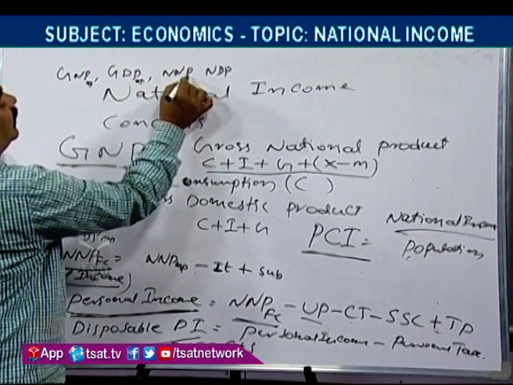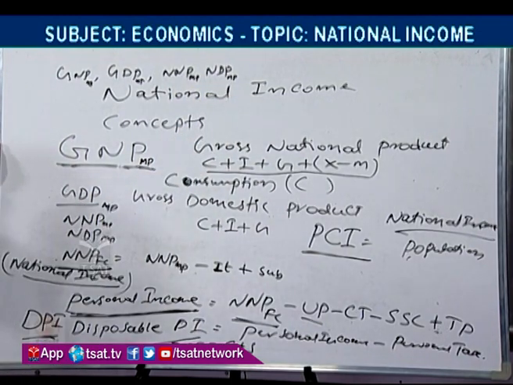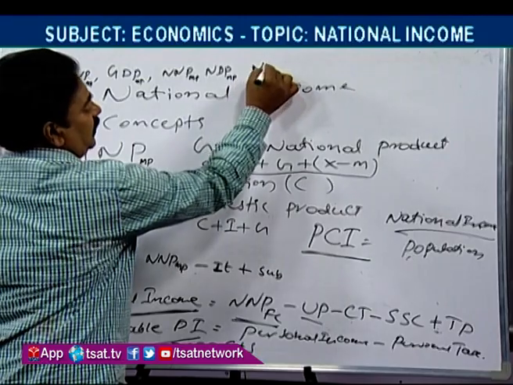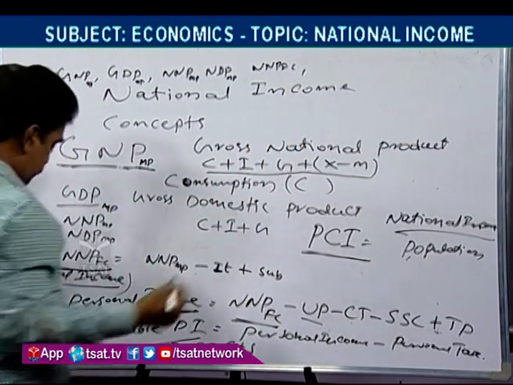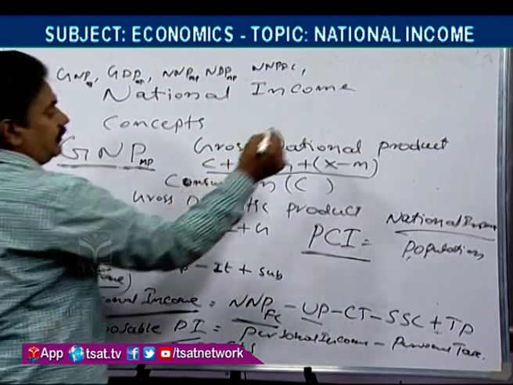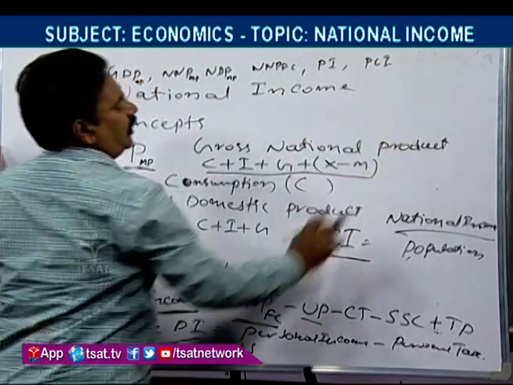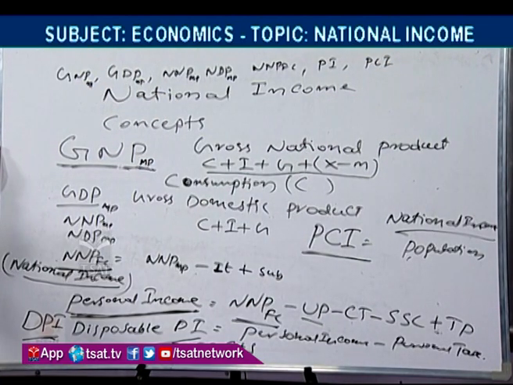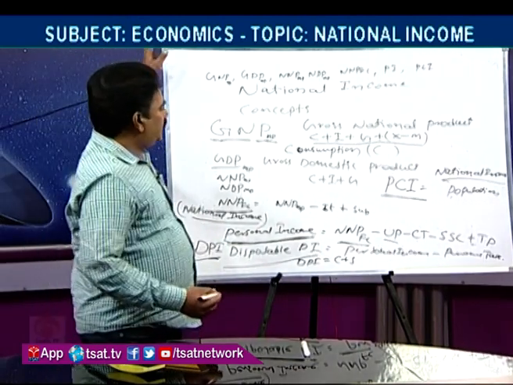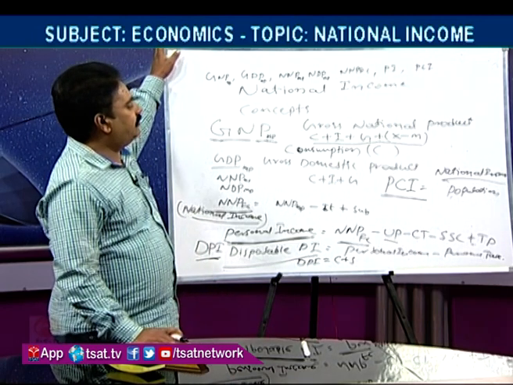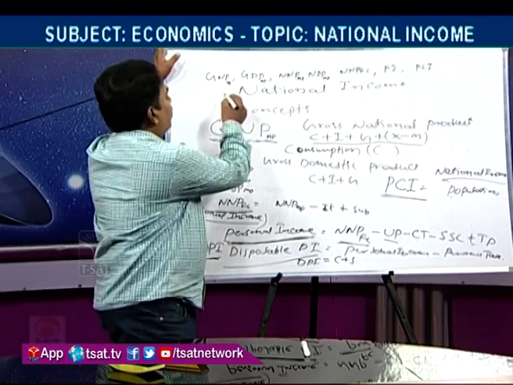And NNP at factor cost, personal income, per capita income, all these are the different concepts of national income. So, this is the market price.